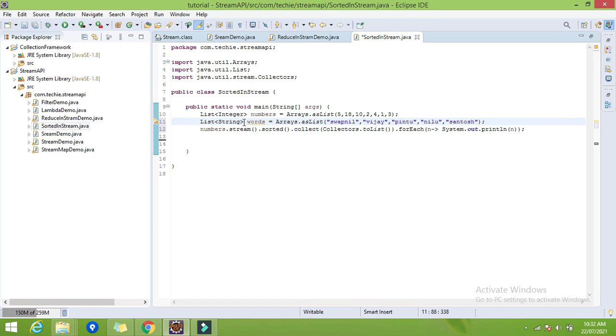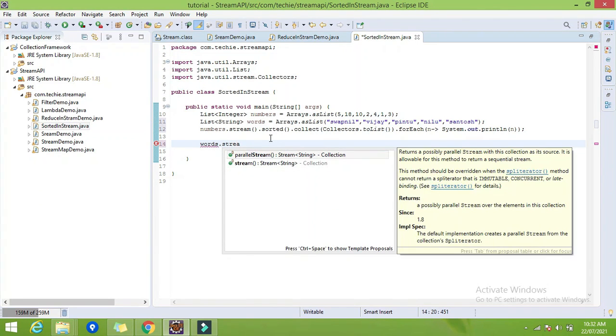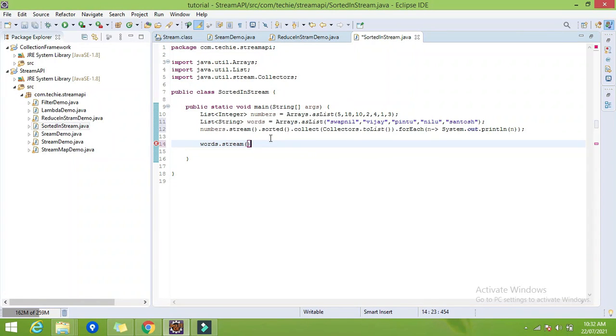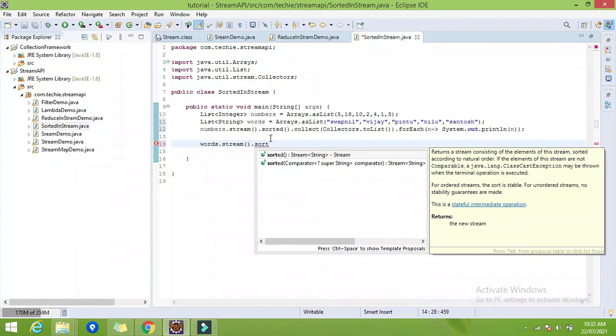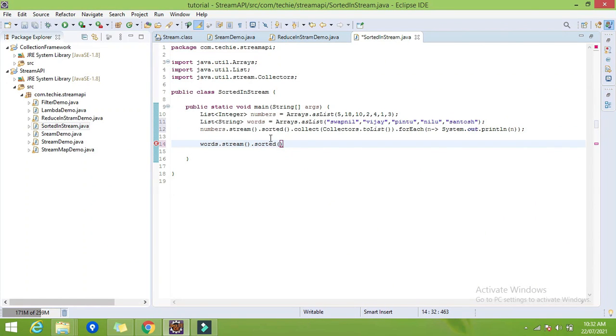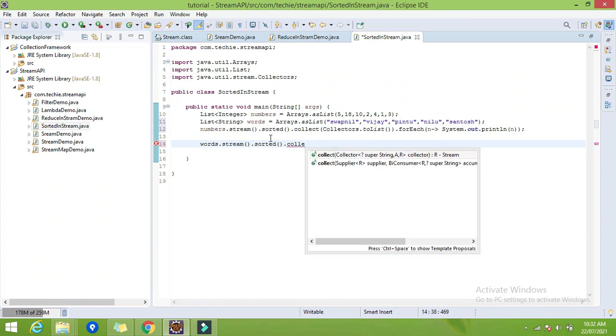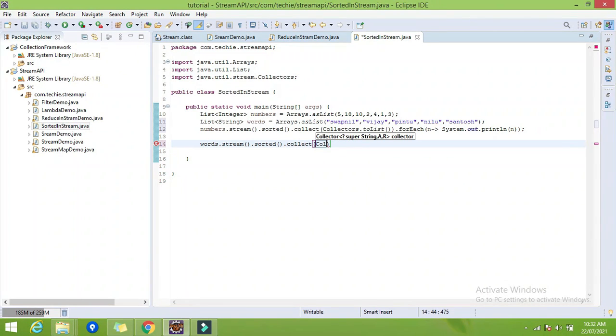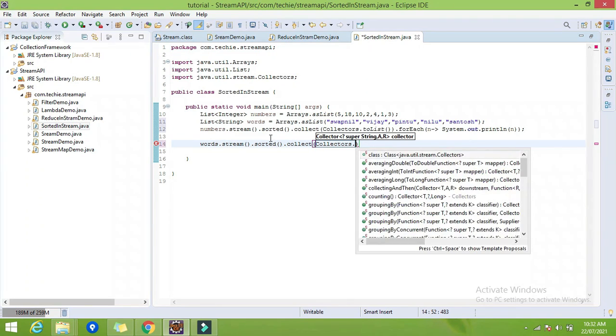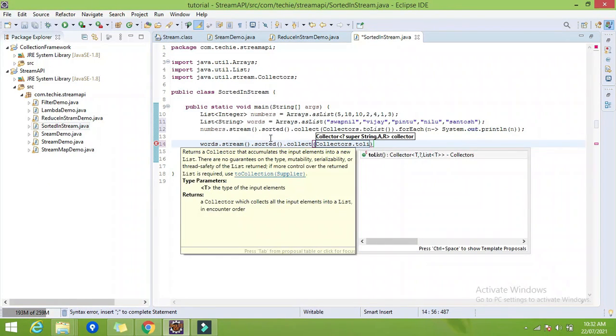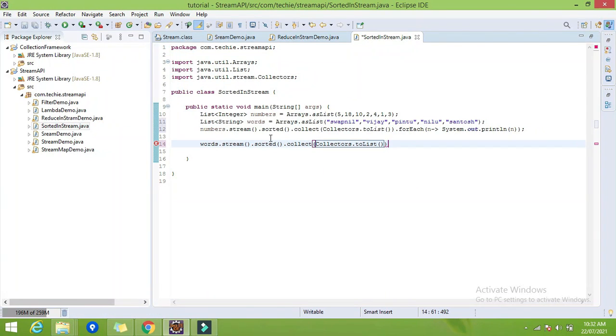Now I want to sort into the default natural ordering. So first words.stream().sorted().collect(Collectors.toList()), and let me iterate it by using forEach.